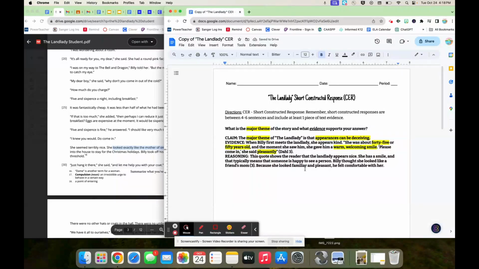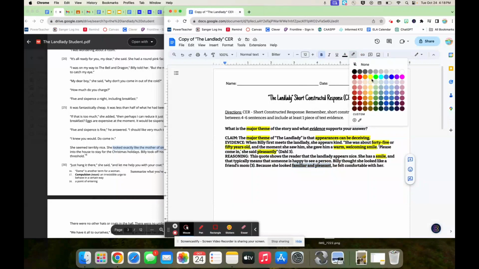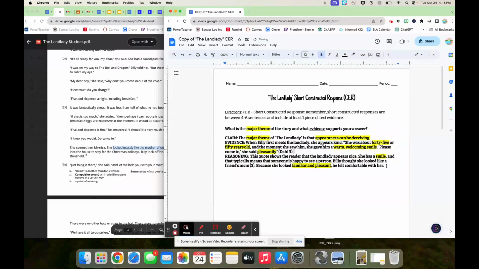So, let's go make sure that our highlights add up. So, it shows the reader the landlady appears nice. She has a smile. So, we directly talked about our quote. Typically means someone's happy to see a person. She thought she looked like a friend's mom. Because she looked familiar and pleasant, he felt comfortable with her. And how does that support the theme? Well, remember at the beginning, we talked about how she appeared nice, and that's why Billy went in, but it turned out she was a murderer. So obviously her appearance deceived him.